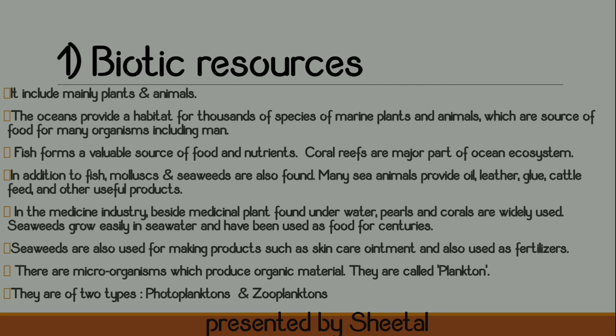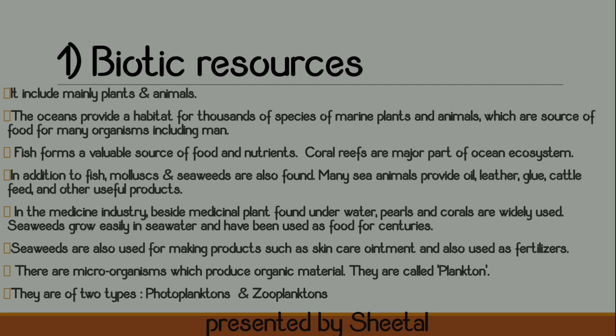So you get varieties of plants, varieties of coral reefs, and varieties of different fishes in the ocean floors. It is a food for themselves also, and it can be a food for human beings also. A fish forms a valuable source of food and nutrients. Coral reefs are a major part of the ocean ecosystem. In addition to fish, mollusks and seaweeds are found. Many sea animals provide oil, leather, glue, cattle feed, and other useful products.